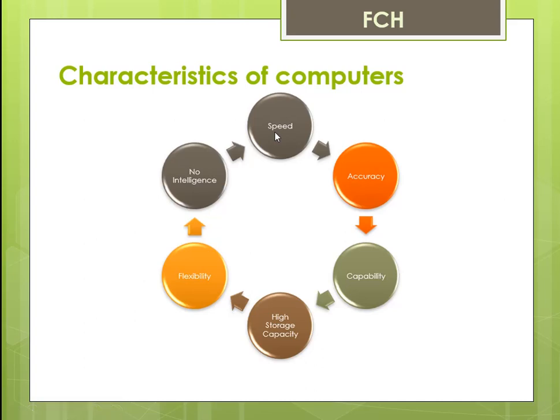A computer is a very fast device. Computer makes calculations at an amazing speed without any mistakes. Moving to the second characteristic, that is accuracy. Computers are very accurate. Operations performed will be perfect.